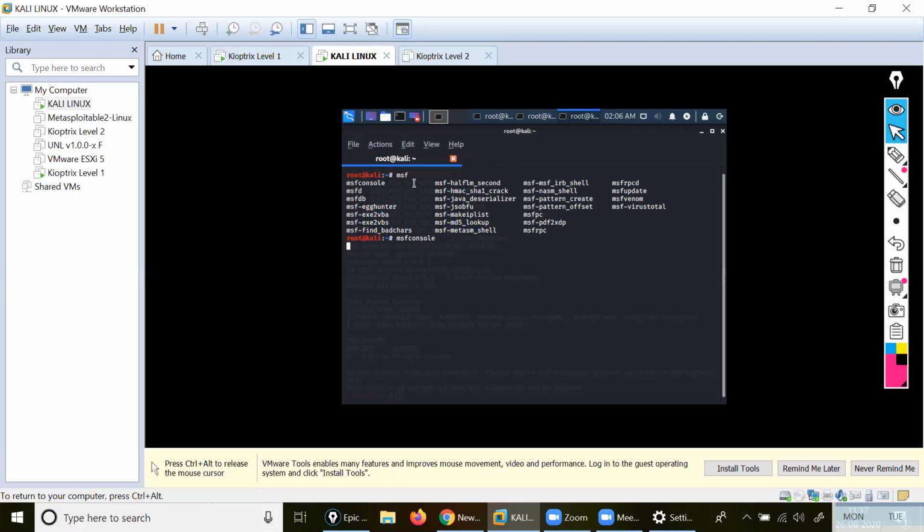What is the use of MSF? Metasploit. I'm going to open Metasploit here. Okay. See.